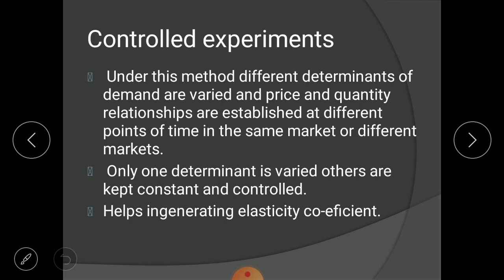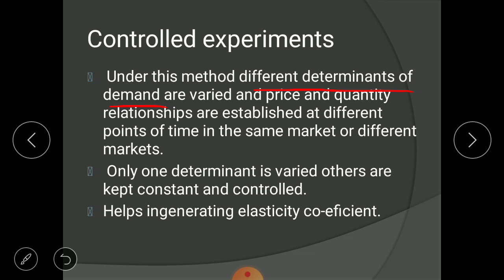Let us see what is written here. Under this method, different determinants of demand are varied and price and quantity relationships are established at different points of time in the same market or different market. See what is written here, the different determinants of demand. You know what the determinants of demand are? Price of the product, taste and preferences of consumer, price of substitute, income of consumer, and the like. There are endless determinants which affect the demand.